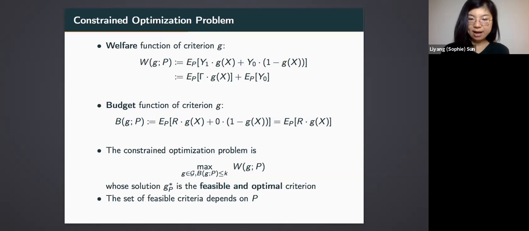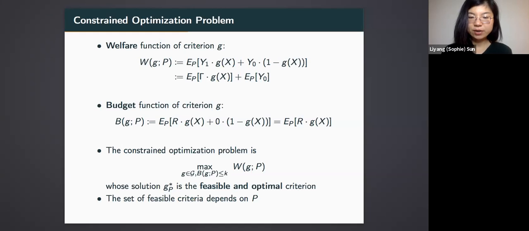Welfare function is the average outcome under criterion G. After rearranging this average, we notice that for the purpose of optimizing with respect to G, the baseline outcome drops out, and the welfare function is just the average of the product between benefit gamma and the criterion function G. The budget function is the budget needed to implement criterion G, which is the average of the product between cost R and criterion function G.